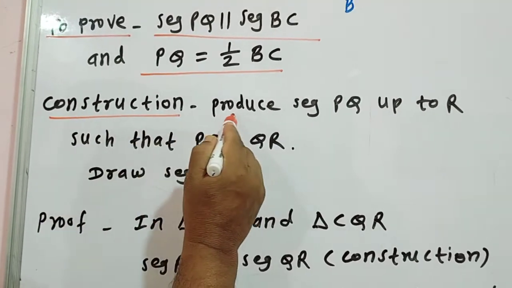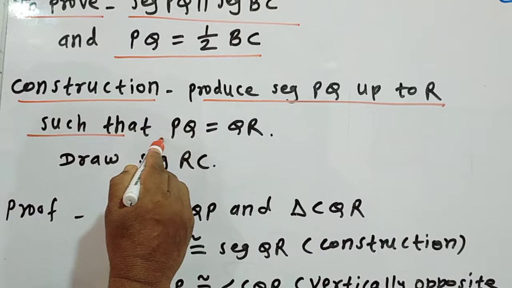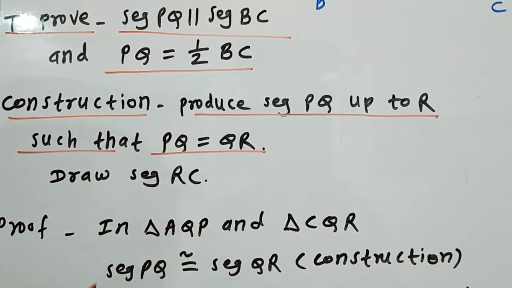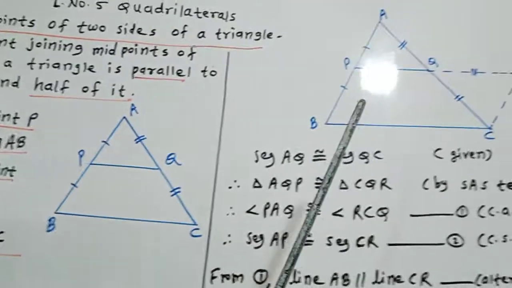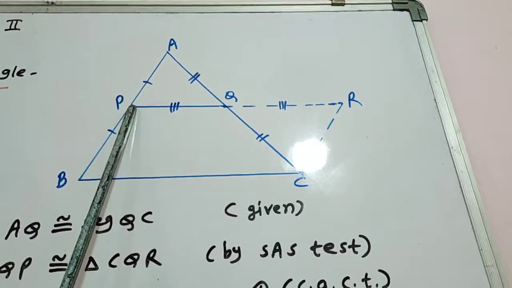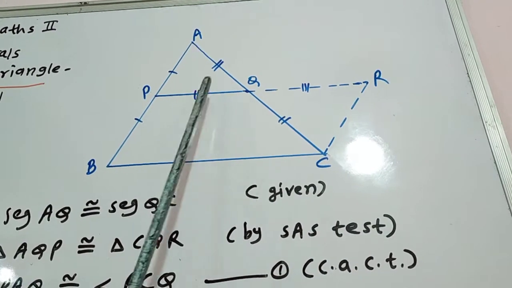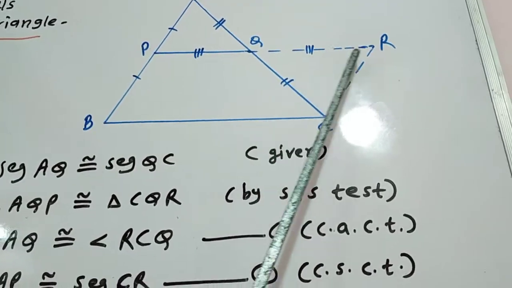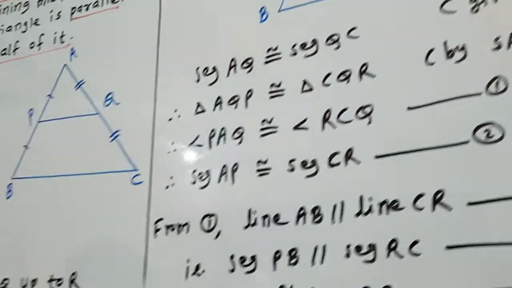Construction: produce seg PQ up to R such that PQ is equal to QR and draw seg RC. See this other figure. We produce segment PQ up to point R such that PQ is equal to QR and then draw segment RC.